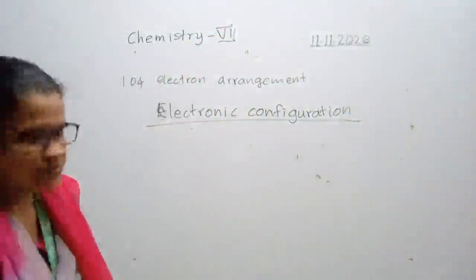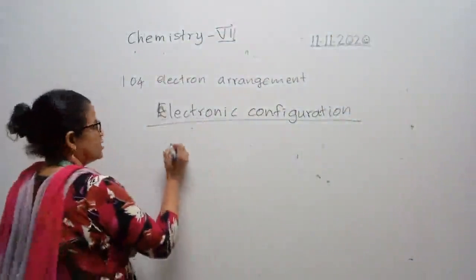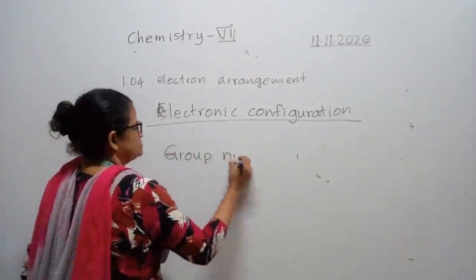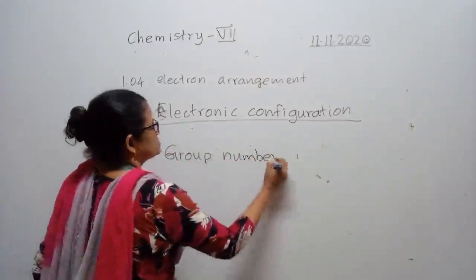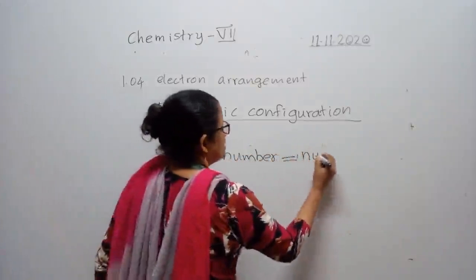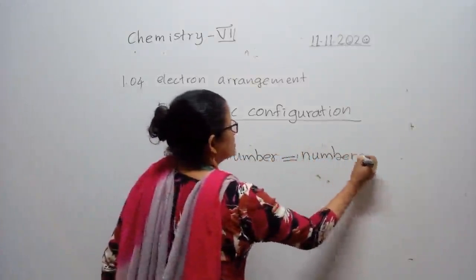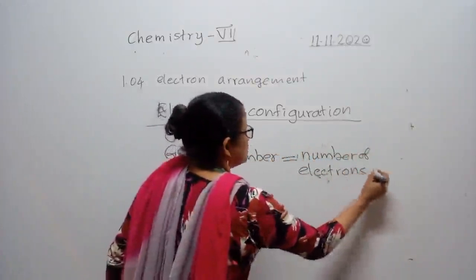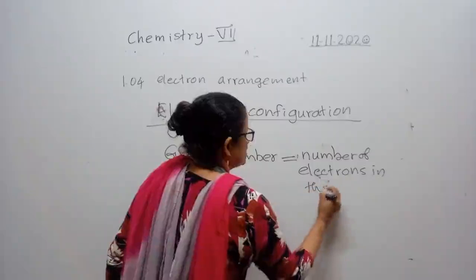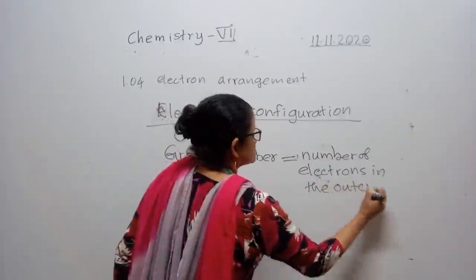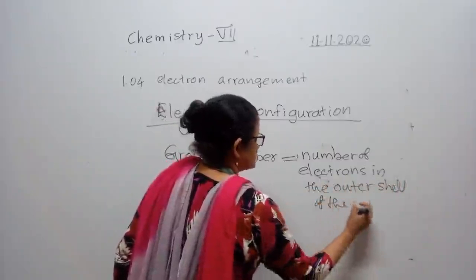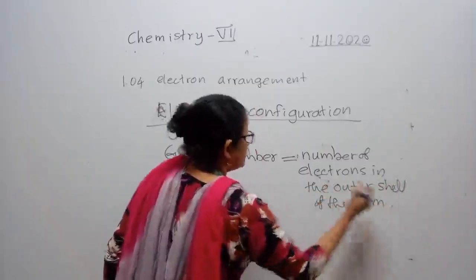This is the most important rule or theory you have to learn. Group number equals the number of electrons in the outer shell of the atom. This is a rule or theory.